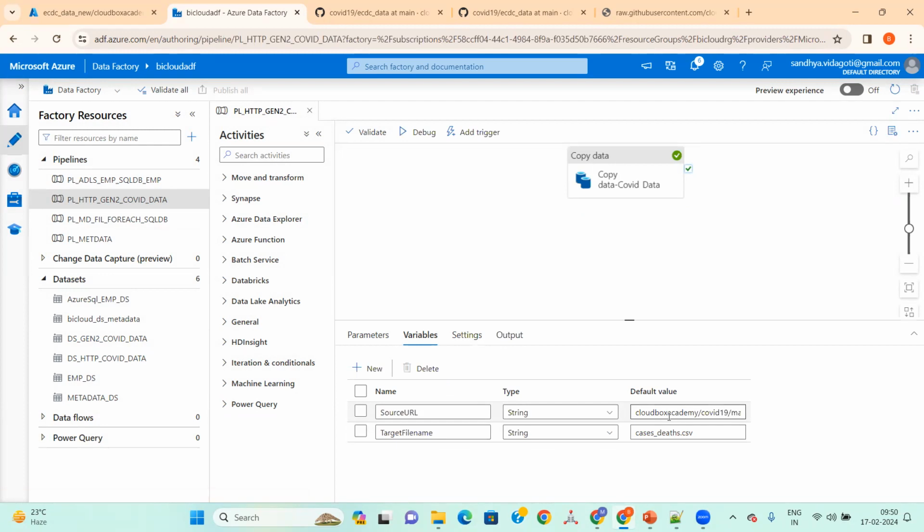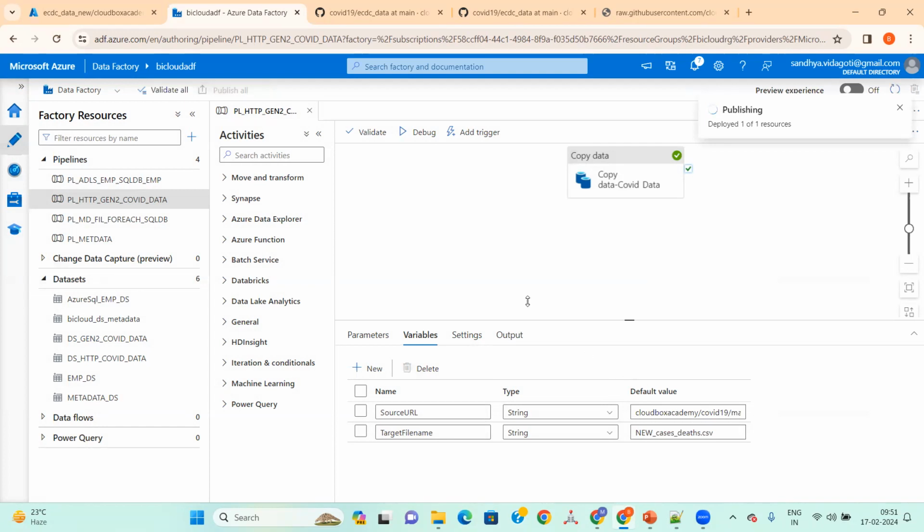So in the target file name, cases dot deaths dot csv, you can give a new name. You want the new death cases here, right? You want to have this one loaded. Let's publish. We can do more automation, but I'm just going one by one.